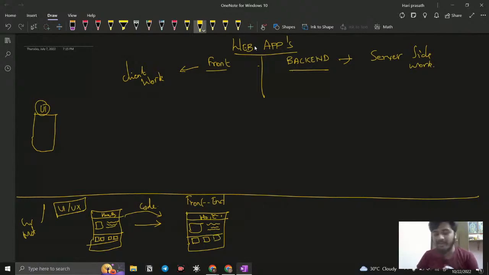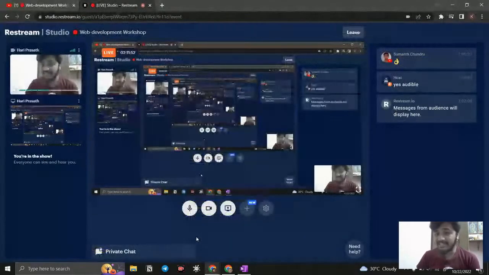Like this we will do. By using HTML and CSS we will create it, so this is going to be the front end part. But just imagine, is that website entirely completed?